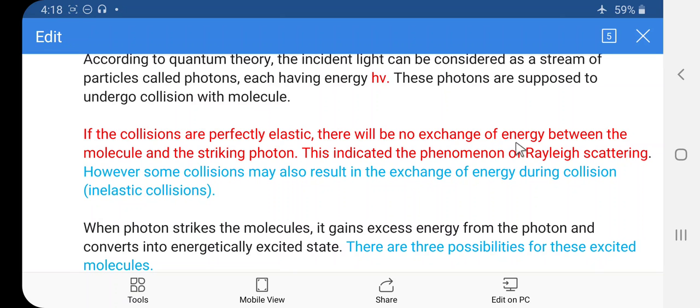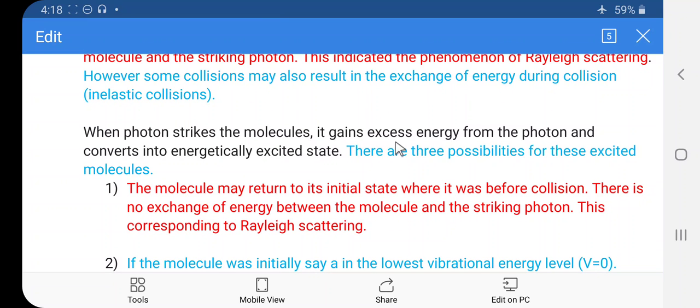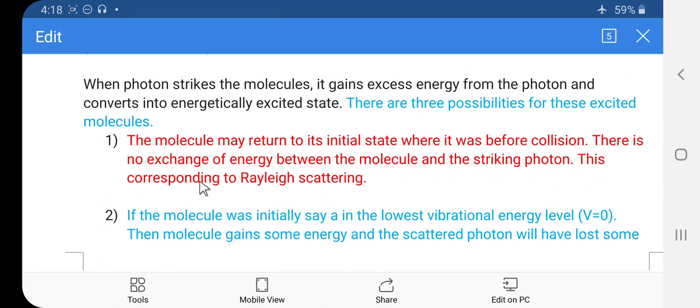But if there is no exchange of energy between the molecule and the striking photon, then such a phenomenon is Rayleigh scattering. When photons strike the molecule, it gains excess energy from the photon and converts into the energetically excited state. That means when the light radiation falls on the molecule, it gains excess energy from the photon and becomes energetically excited. There are three possibilities for this excited molecule. Let us consider them one by one.